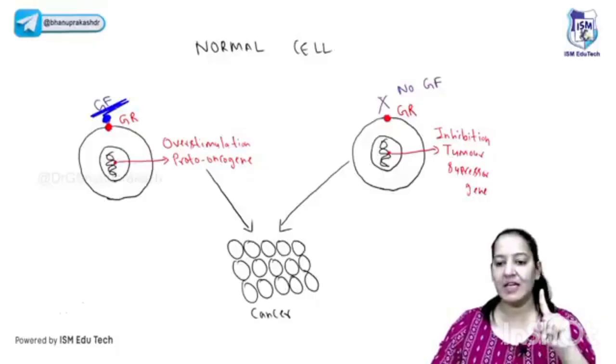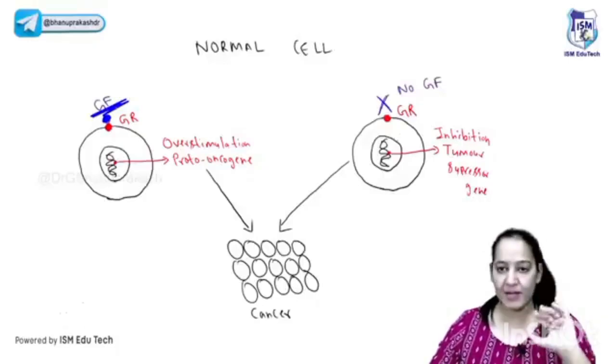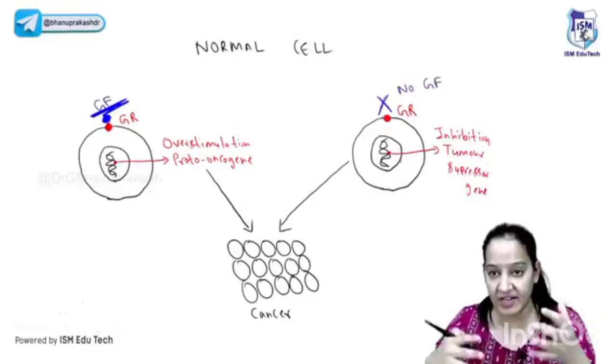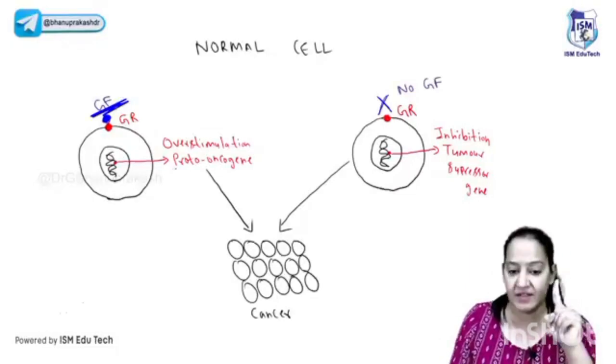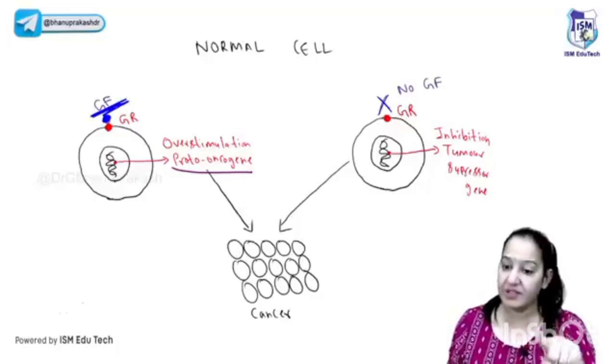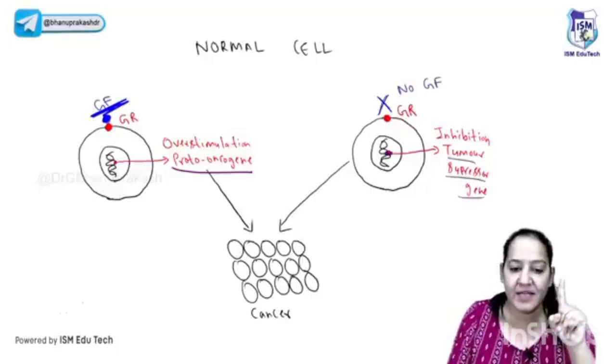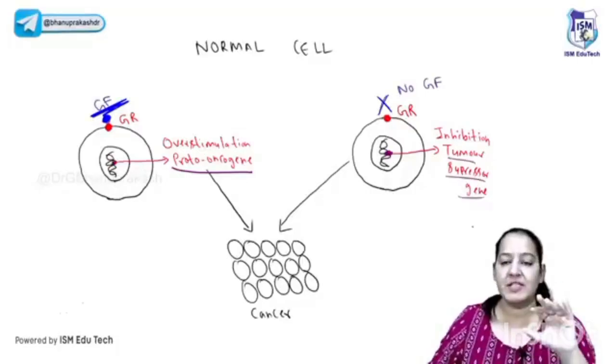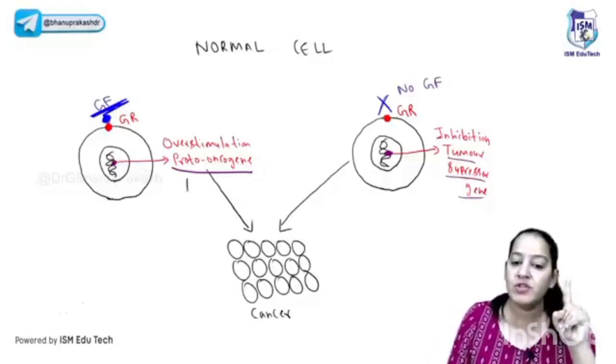In the second cell, no growth factor is coming. In absence of growth factor, the cell does not divide. Now, what are the genes leading this? In presence of growth factor, there is a gene known as proto-oncogene, which gets stimulated and causes cell division. In absence of growth factor, there is another gene known as tumor suppressor gene inside the nucleus in the DNA. The tumor suppressor gene gets stimulated and inhibits cell division. The proto-oncogene causes mitosis.